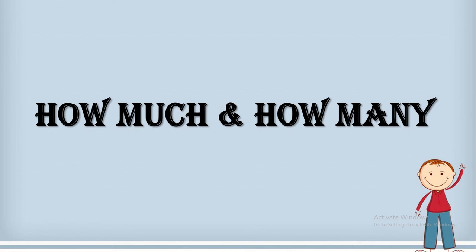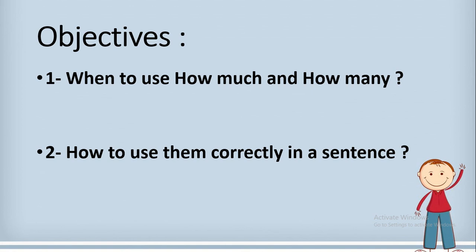Quantifiers like some and any are adjectives and adjectival phrases that give approximate or specific answers to how much and how many questions. Actually, in everyday English, we normally use much and many only in questions and negative clauses. How many and how much have the same basic meaning, but they are used with different nouns. In this video, we are going to discuss when to use how much and how many and how to use them correctly in a sentence.